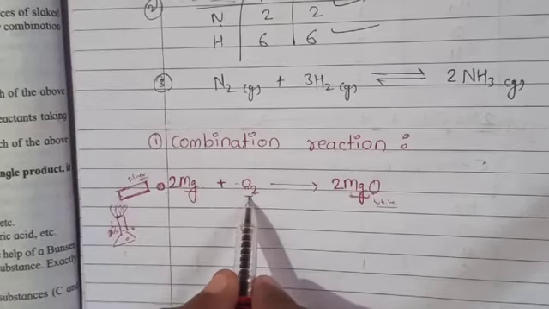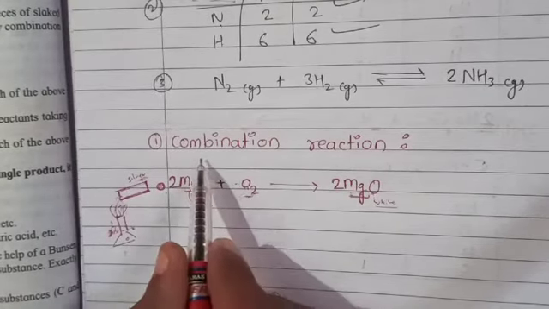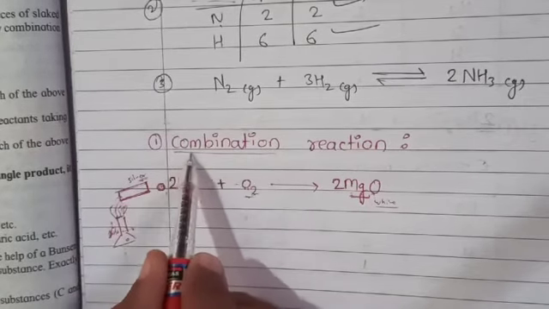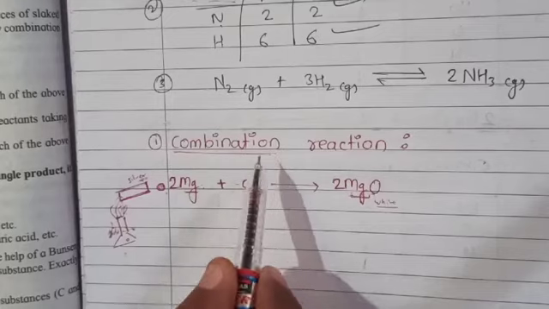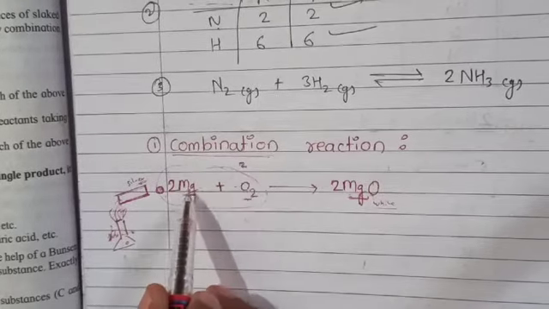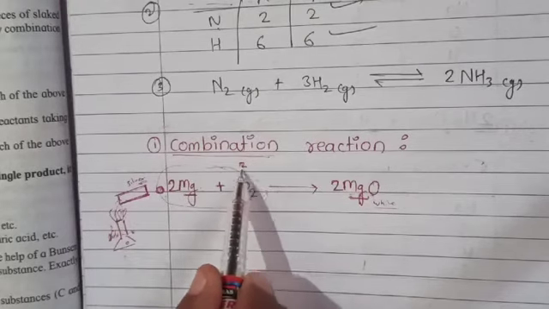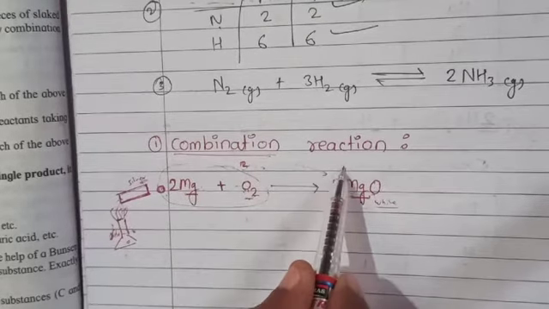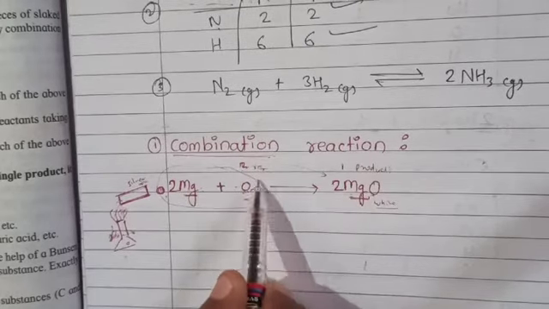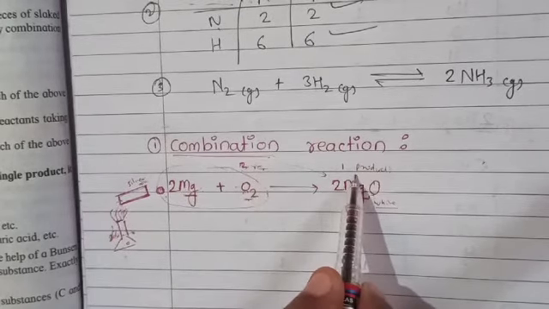Why is this an example of combination reaction? Because as its name indicates, combination means to combine, to join, and here the reactants are two. There are two reactants and they are combining to form one product. These two reactants give us one product.